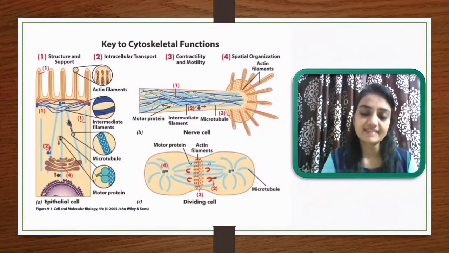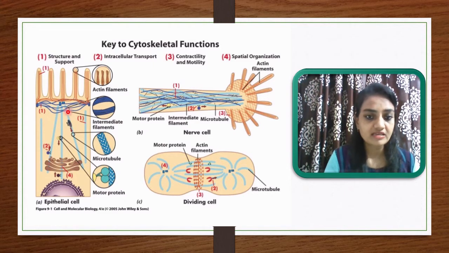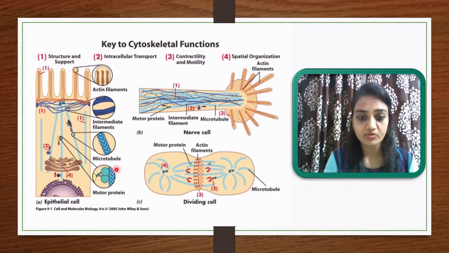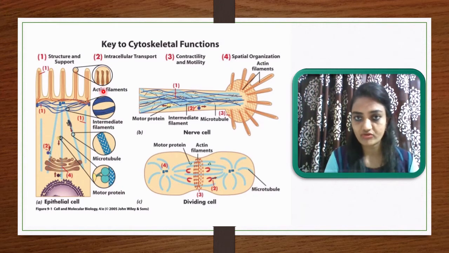Now let me discuss some functions of the cytoskeleton. The cytoskeleton is mainly composed of actin filaments, as you can see here. Then these are intermediate filaments, the second component. The third one is the microtubule, made up of tubulin protein, and the fourth one is the motor protein. So in this way, the cytoskeleton is made up of these four components.